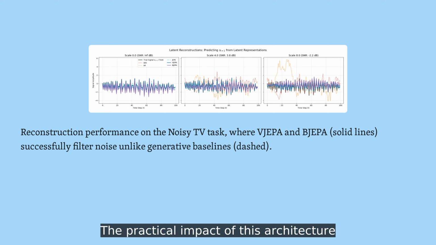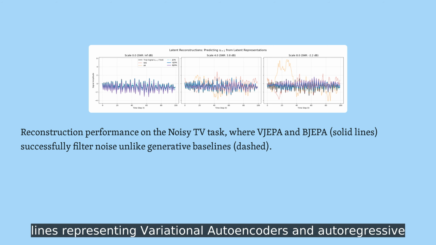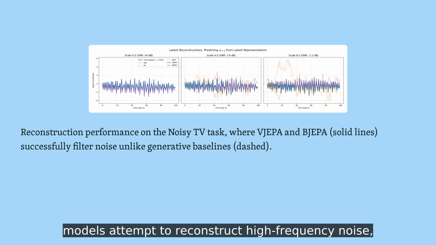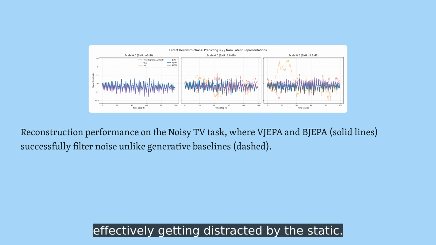The practical impact of this architecture is highlighted in the noisy TV experiment. In this figure, the dashed lines representing variational autoencoders and autoregressive models attempt to reconstruct high-frequency noise, effectively getting distracted by the static. In contrast, the solid lines for VJEPA and BGAA successfully ignore that noise, tracking only the stable, control-relevant signal on the black line. This confirms the model can discard nuisances while maintaining the signal.